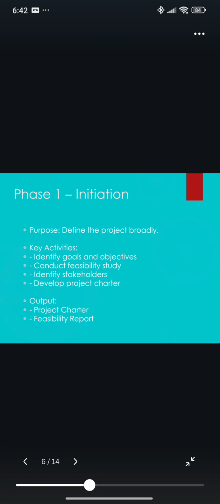The two major outputs of this phase are the project charter, which authorizes the project, and the feasibility report, which helps decision makers determine whether the project should move forward. In simple terms, initiation answers the question, should we do this project and why?